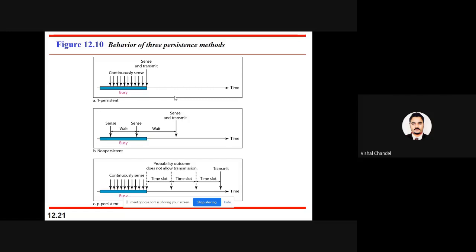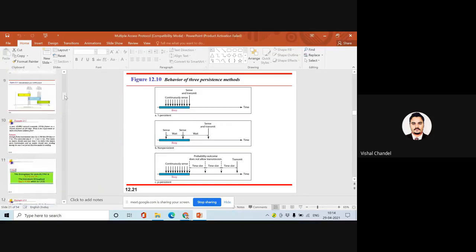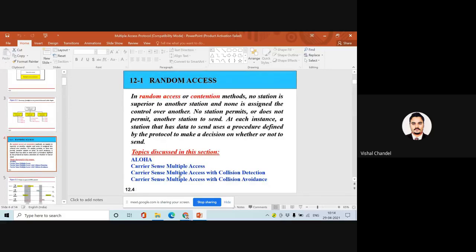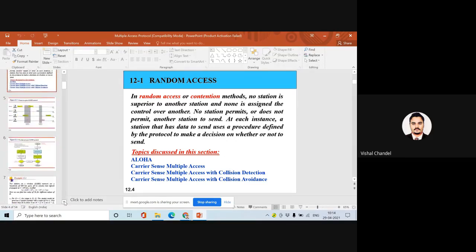Now, in carrier sense multiple access, we are trying to find out the detection of the collision, that we call CSMA/CD. What is the meaning of CSMA/CD? Just wait, today I am trying to finish both parts. Carrier sense multiple access with collision detection. Earlier we were just sensing whether the channel is busy or idle, but now we are trying to understand whether a collision is happening, and also how we can avoid the collision. So let's come to this point, carrier sense multiple access collision detection.